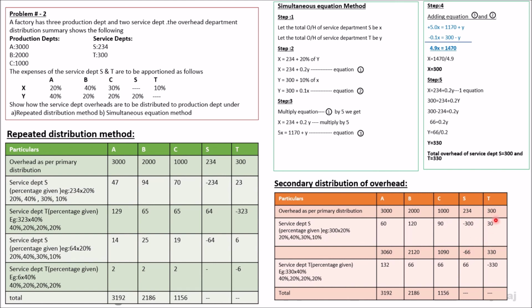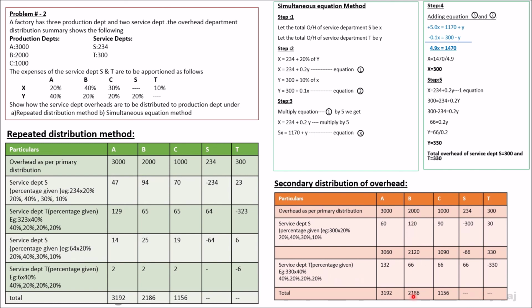And here 300 plus 30, it is 330. Whatever the value we have got here, it is correct. Redistribute again the new value which we have got. 330 into 40% will be 132. 330 into 20%, 66, and the same for the remaining departments at 20%, 66 each. Now the values in the service department are nil.